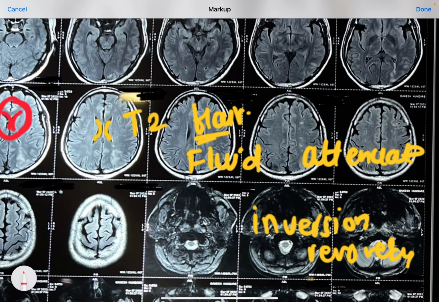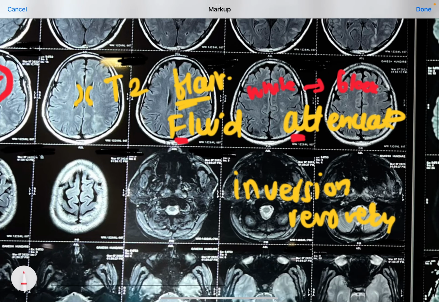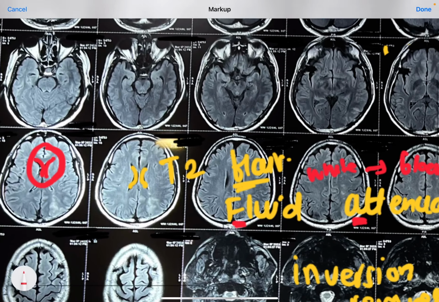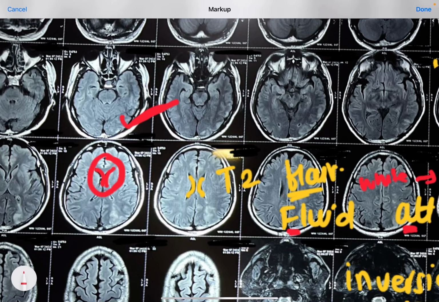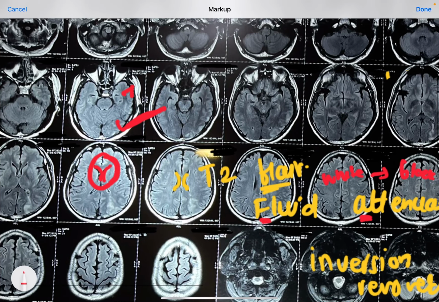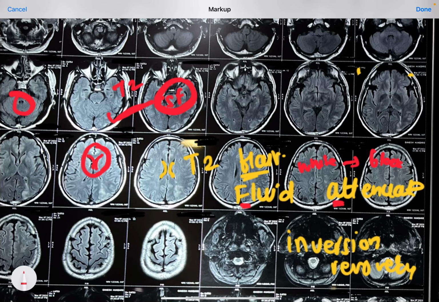So what we do is we attenuate the fluid. We attenuate it and we make white to black. So now it is black, and we invert that and we recover that image, and that image is called FLAIR. So this is a FLAIR imaging. This is a T2 weighted image where actually CSF should be white, but we have kept everything else as T2 only except CSF, which was white. So now the CSF is black. So this is T2 FLAIR imaging.